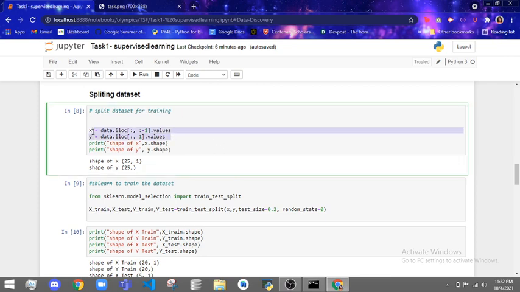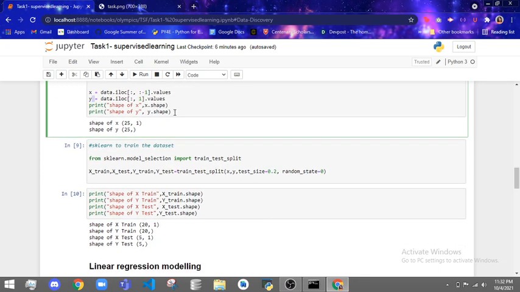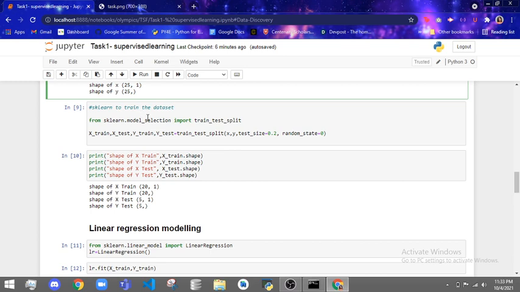Now from my original data frame, I am making copies of x and y, and then I'm just printing them out. And what I'm doing here is now training the data set. I am calling this function through the sklearn library, which puts out the x and y train and test data frames, not labels but the actual data frames.